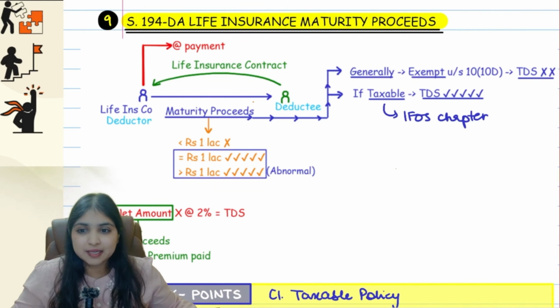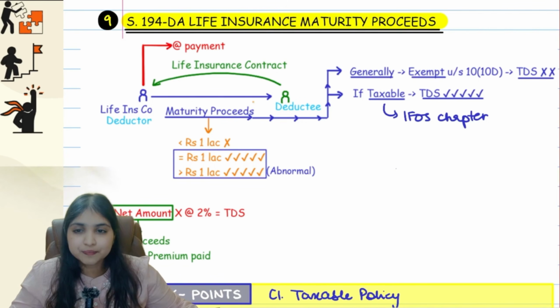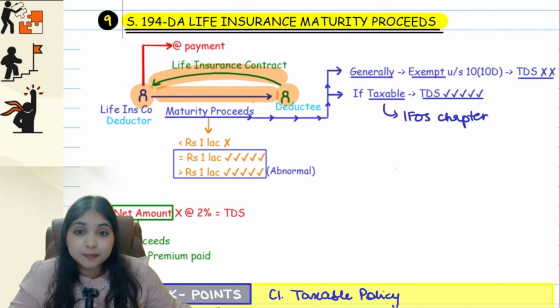Over here, what's happening is there's a life insurance company on one side and another person, let's say Mr. Green, on the other side. Between these two, there's a life insurance contract, between the life insurance company and the deductee. Now what happened is this life insurance company has given maturity proceeds to the deductee.